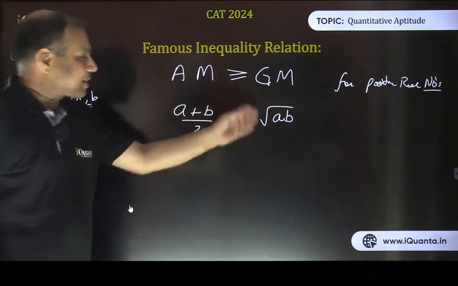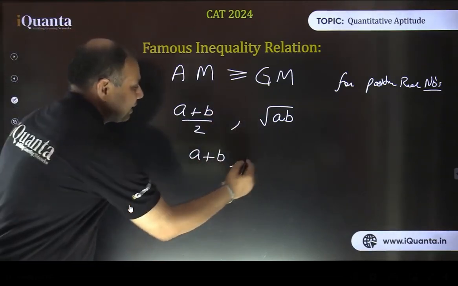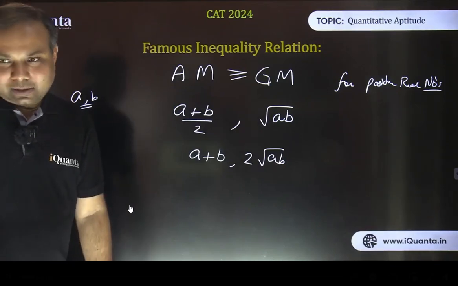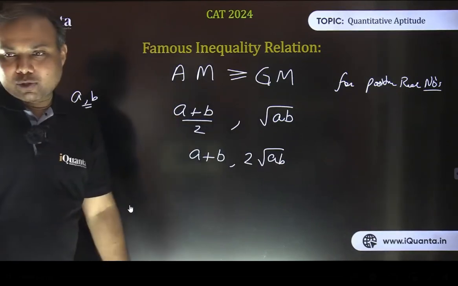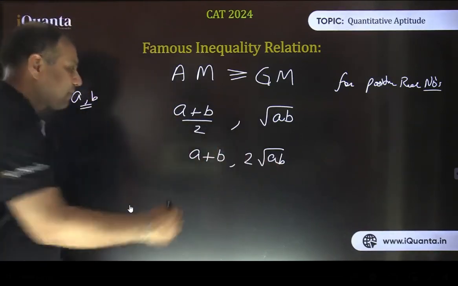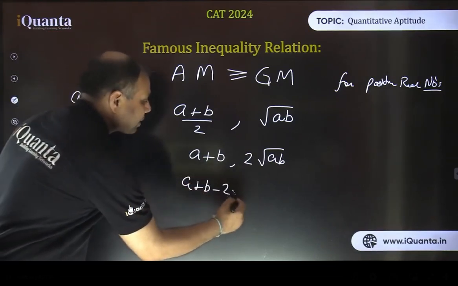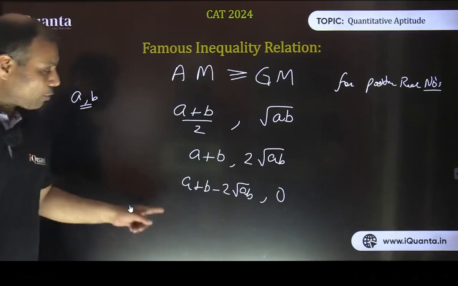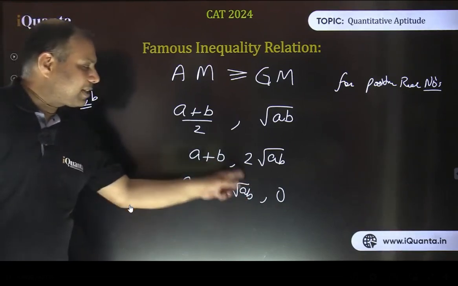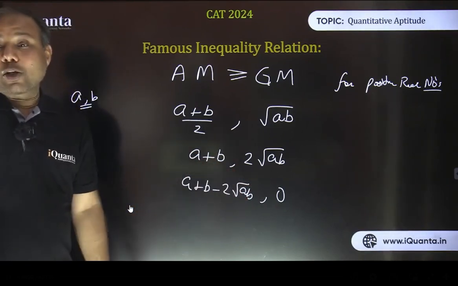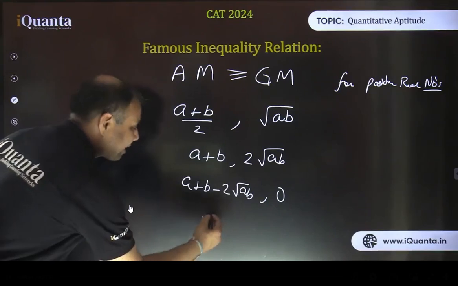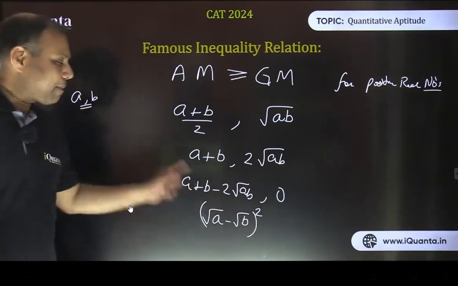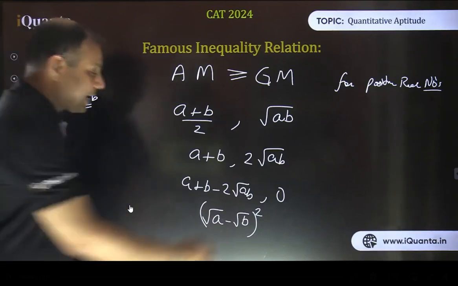So if I take 2 to that side, it comes out to be A plus B, comma, twice of root AB. Because this is a constant number, we can cross multiply. There's no issue in that. Now transposing this part to the left hand side, we'll have A plus B minus twice of root AB. We are comparing it with 0, that's what we need to see. Now, can you identify this expression, this identity? It is (root A minus root B) whole square, A plus B minus twice of root AB, isn't it? And we are comparing it with 0.